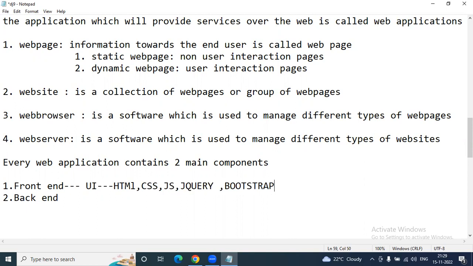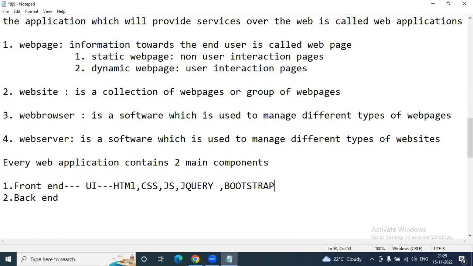So HTML stands for Hypertext Markup Language. Everybody knows that. Every web application should contain HTML. HTML is the mandatory technology for web application development. It represents the structure of the web page. That means the actual content is going to be described by HTML only.